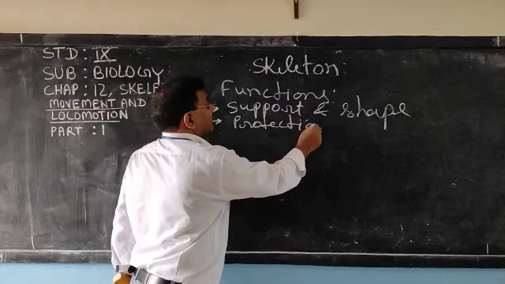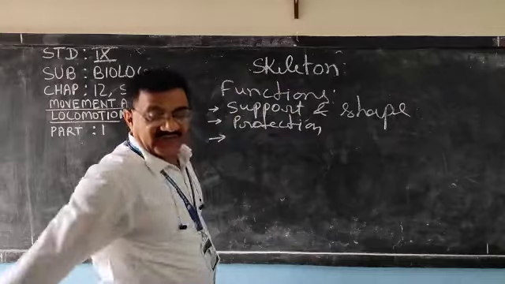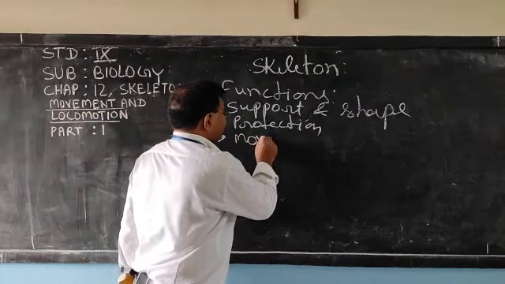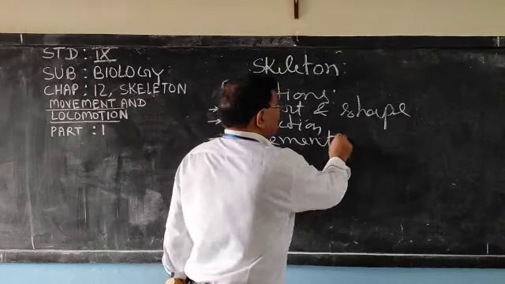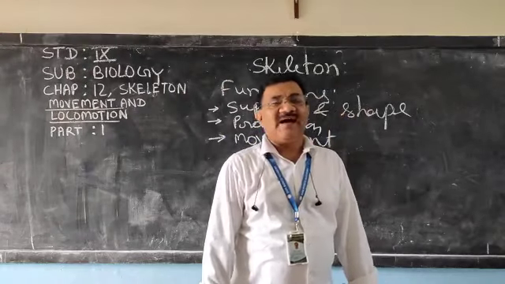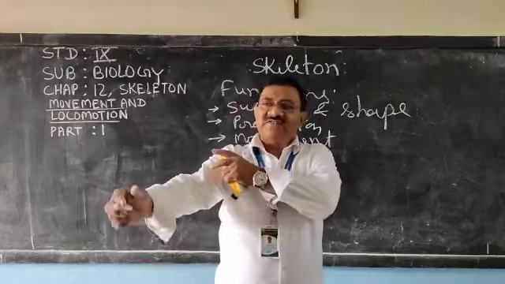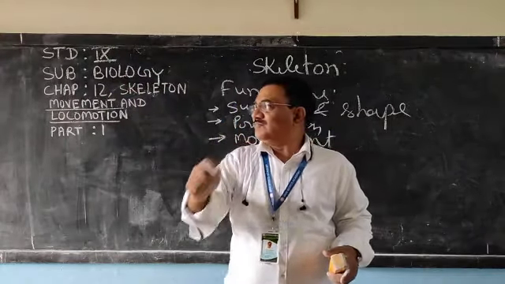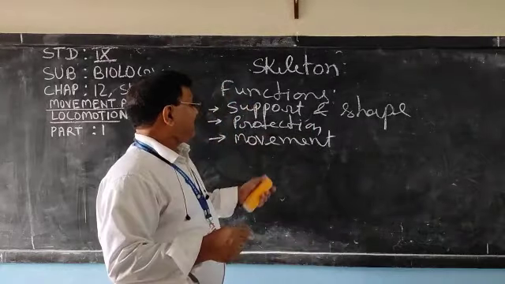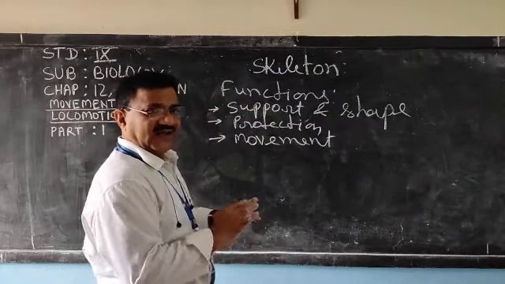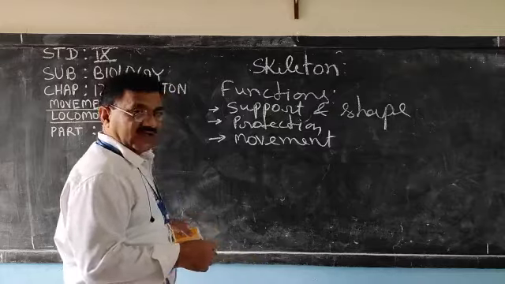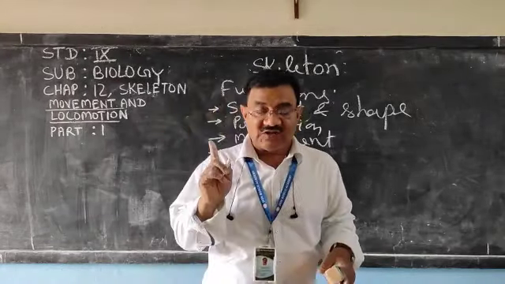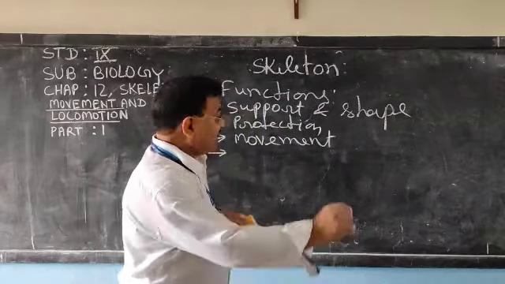Now third function of a skeleton, it helps in movement. We have discussed about ligament and tendon. When the muscle contracts, the tendon pulls the bone, and this way movement is possible. Very clear. Movement and locomotion is possible due to the skeleton only.